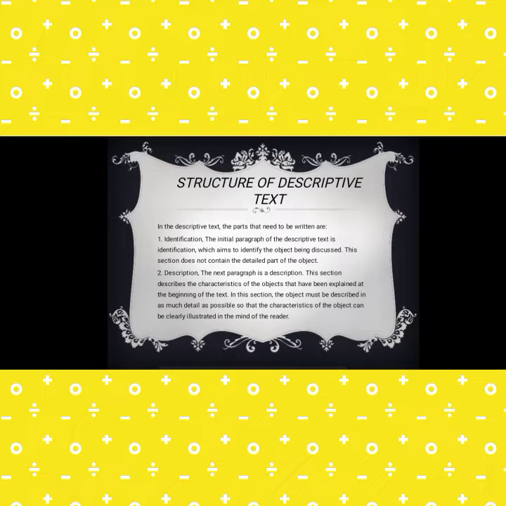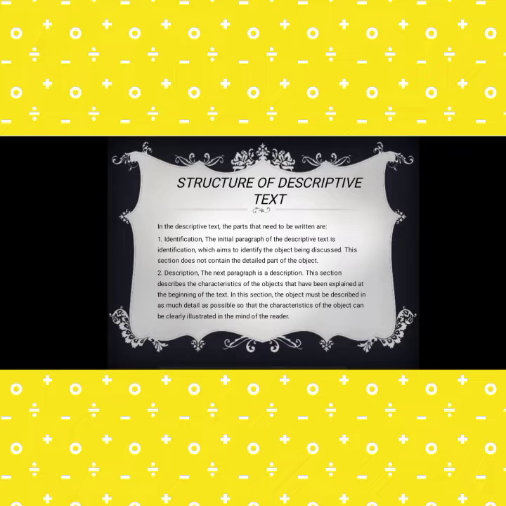Structure of descriptive text. In the descriptive text, the parts that need to be written are: 1. Identification. The initial paragraph of the descriptive text is identification, which aims to identify the object being discussed. This section does not contain the detailed part of the object.